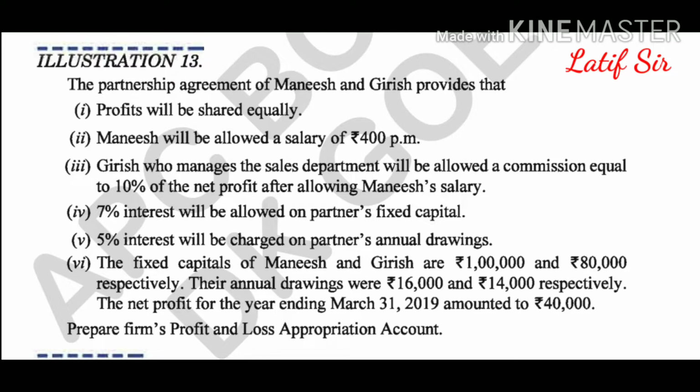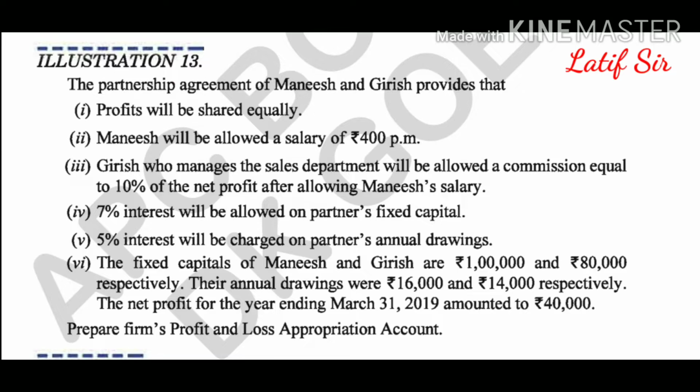Capital balance of Manish is 1 lakh while Girish is 80,000. And the annual drawings which both partners made were 16,000 and 14,000 respectively. That means Manish withdrew 16,000 during the year while Girish withdrew 14,000. Now the net profit of the year ending 31st March 2019 is given, which is 40,000.